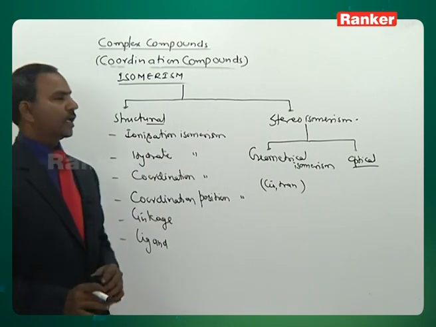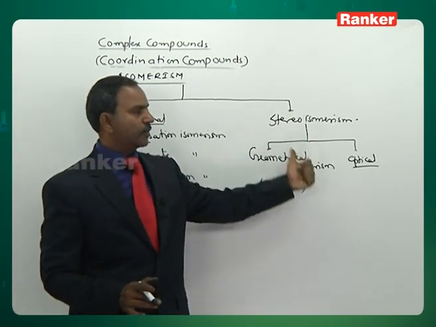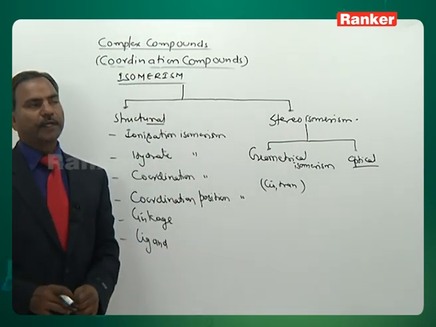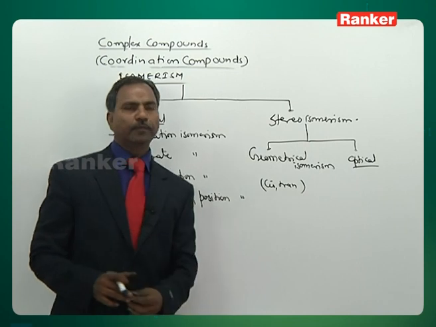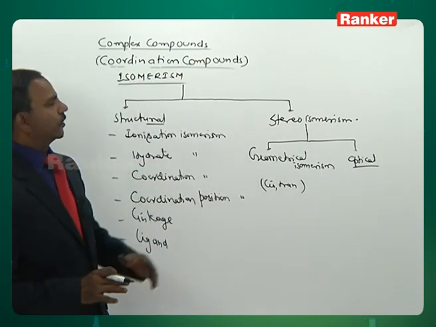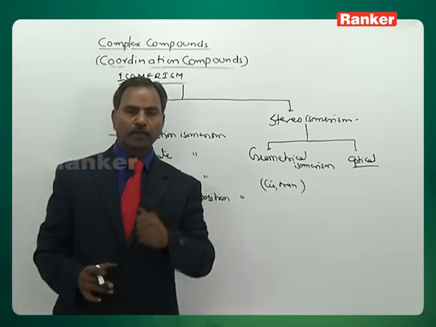So isomerism is mainly classified into two types. Under structural isomerism, there are this many types. Under stereoisomerism, it is again classified into geometrical isomerism and optical isomerism. Under structural isomerism, we will discuss the different types one by one.